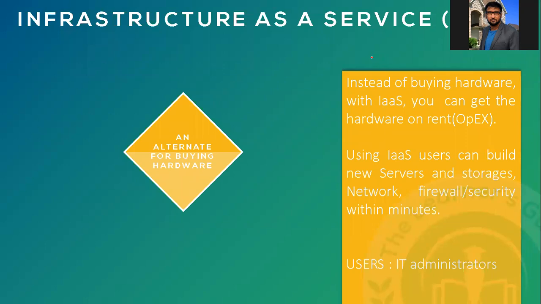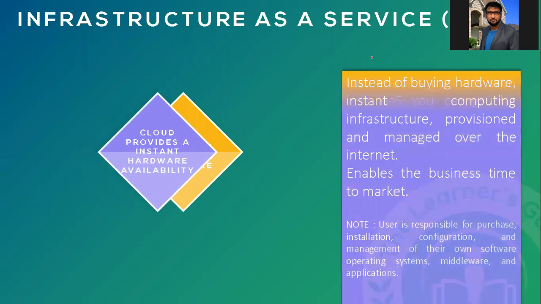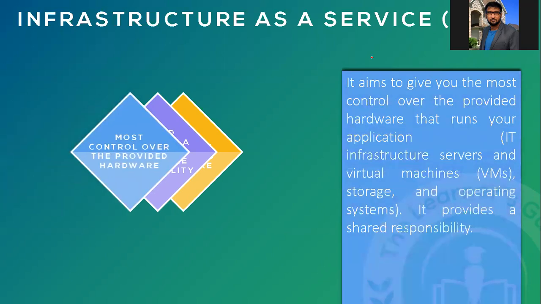Using IaaS, a user can build a new server, storage, network, firewall within minutes. Why? Because everything is pre-built, everything is ready, everything is virtualized. Who is the user for that? IT administrators are the user. Cloud provides instant hardware availability. Within no time, you just click on buttons, and you will get the infrastructure readily available.